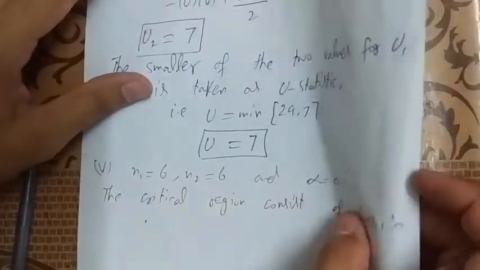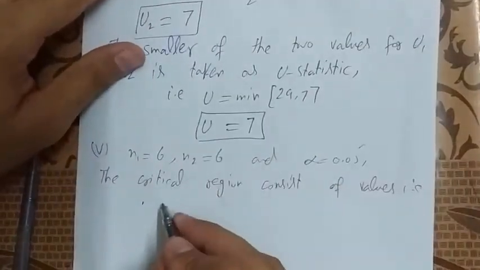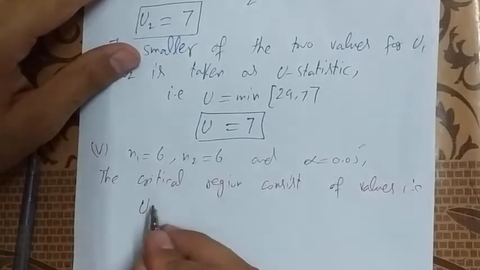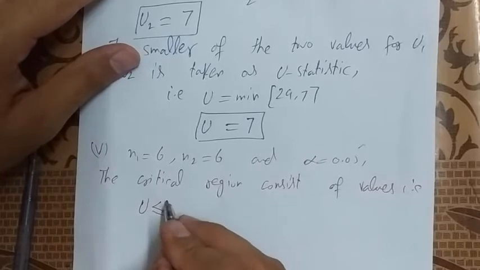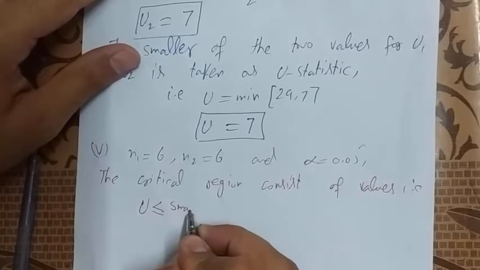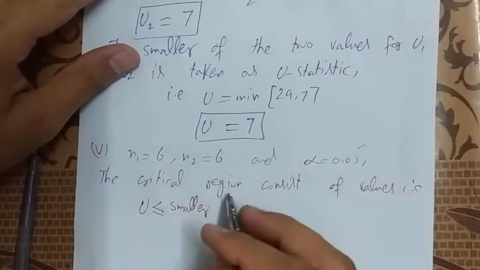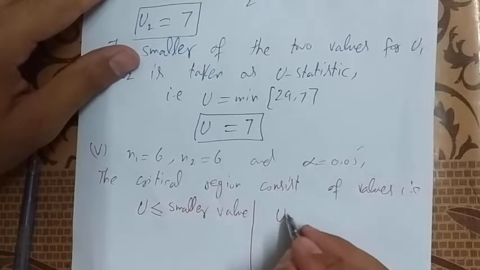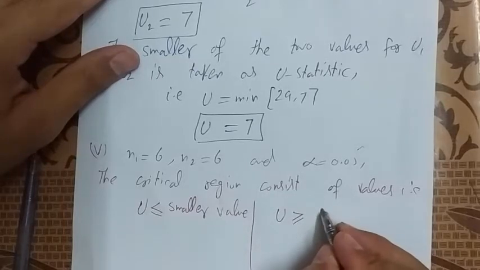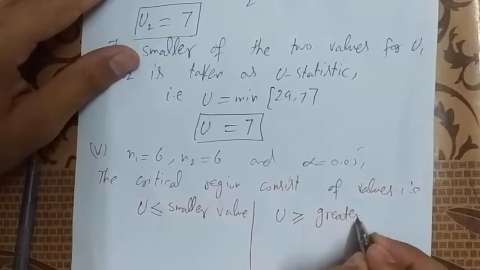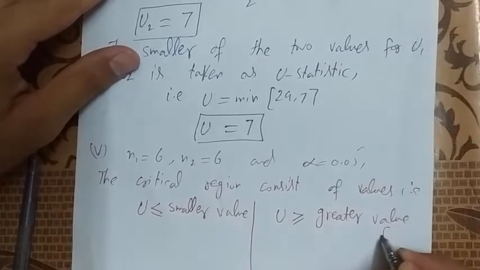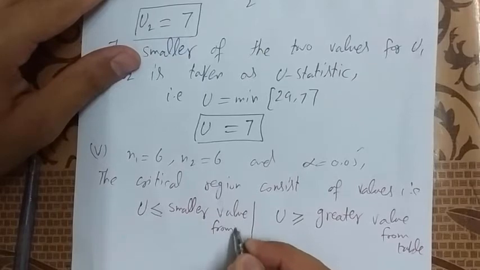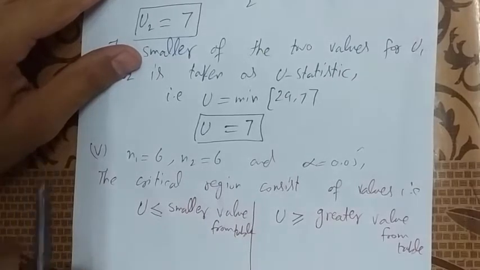So students, capital U should be less than or equal to the smaller value, and capital U greater than or equal to the greater value from the table.